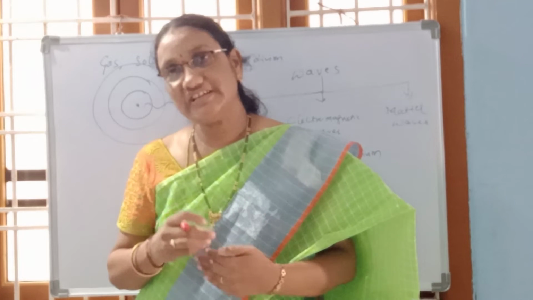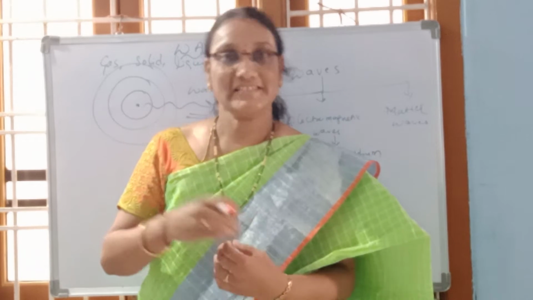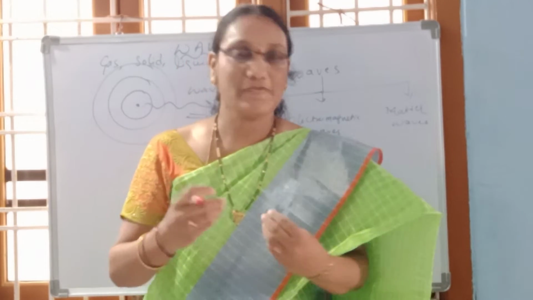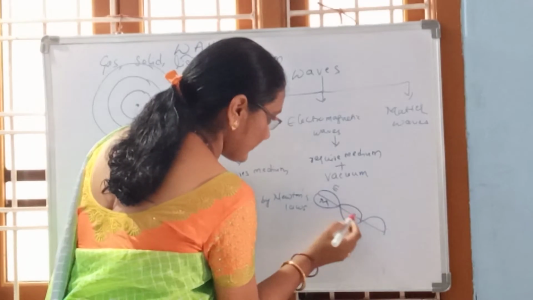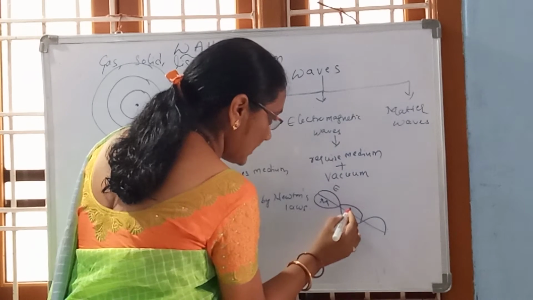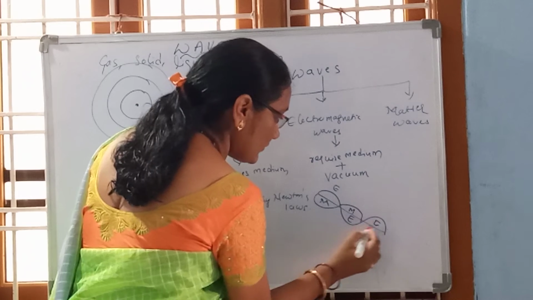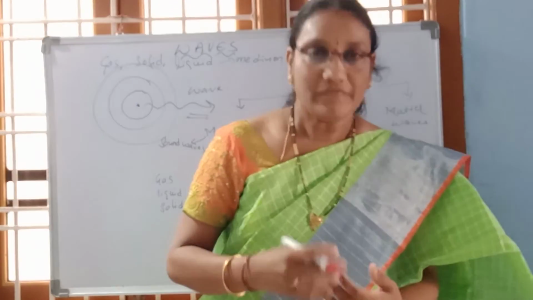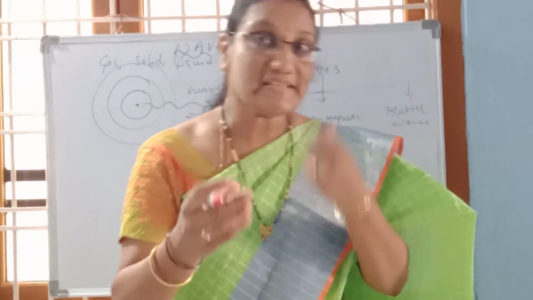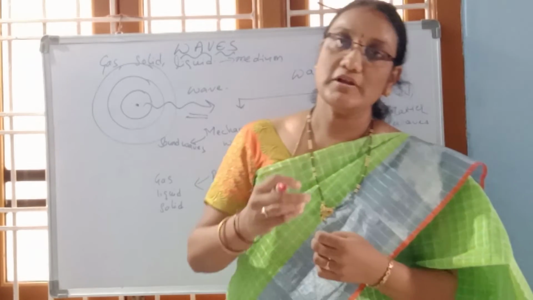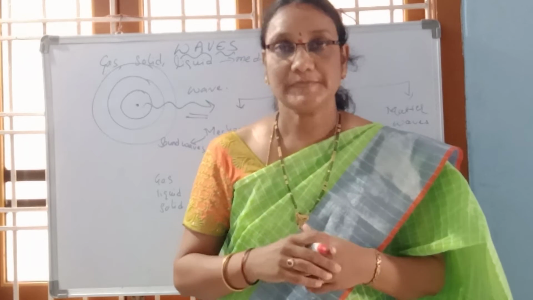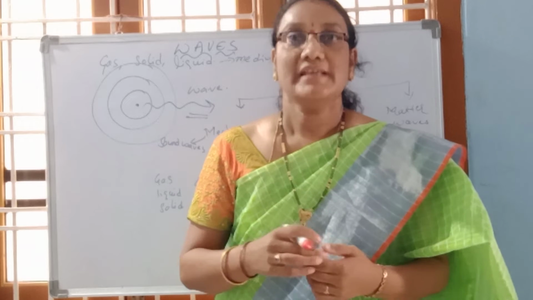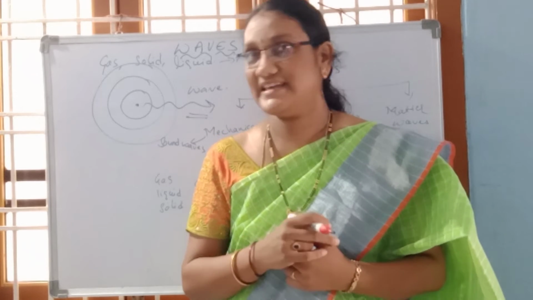So these continuous changes in electric and magnetic vector components give rise to electromagnetic waves, and the speed of these waves will be equal to the speed of light in vacuum, that is 3 × 10^8 meters per second.